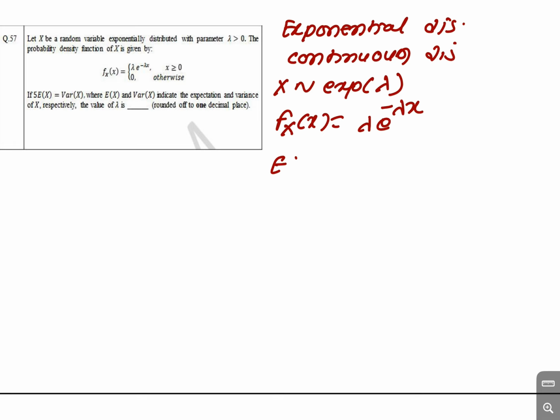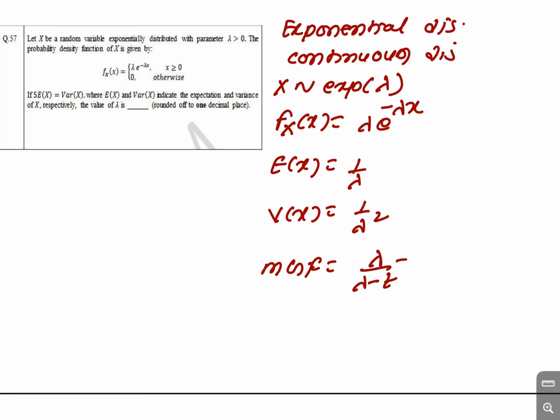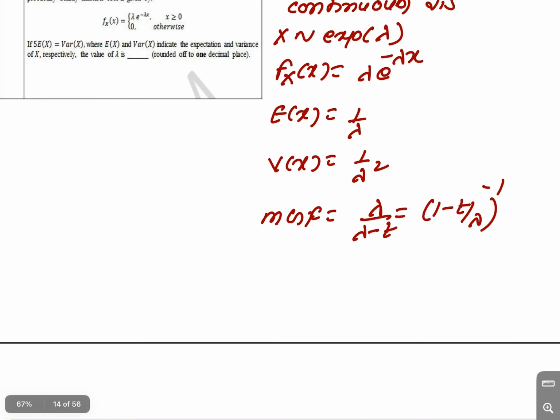Okay, and the expectation of x is just the reciprocal of this rate, so 1 upon lambda, and the variance of x is 1 upon the square of this. Okay, and the moment generating function is lambda upon lambda minus t, or you can say (1 minus t by lambda) to the power minus 1. Or you can find it from the expectation of e to the power tx.